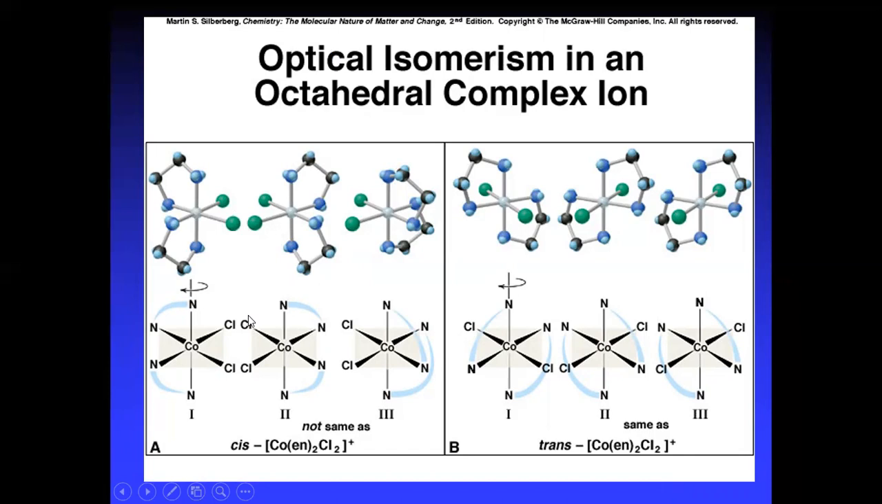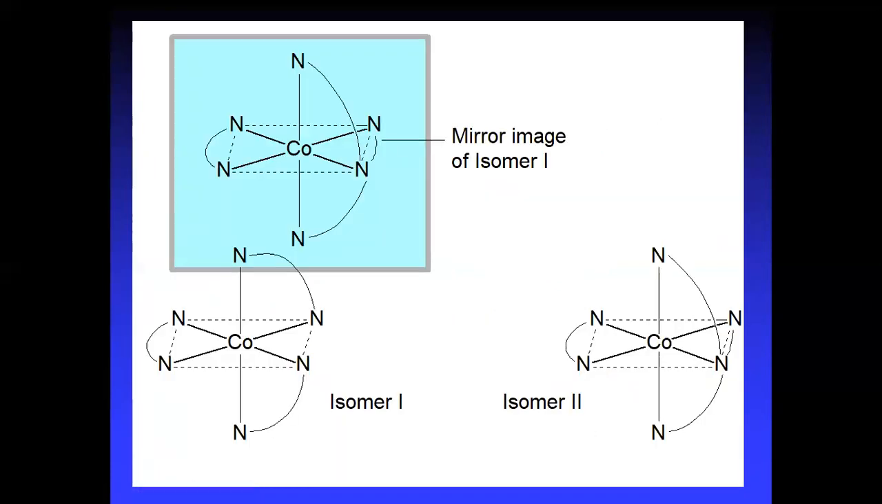This is the mirror image. Now this is another, so it is not the same. Coming to this compound, the chlorines are on opposite sides. This is trans: cobalt, ethylenediamine, dichloro. The cis compound has the two chlorines on the same side, and if you put a mirror, they are mirror images. Coming to the trans, these are also mirror images. So these are the optical isomers in the octahedral complex.